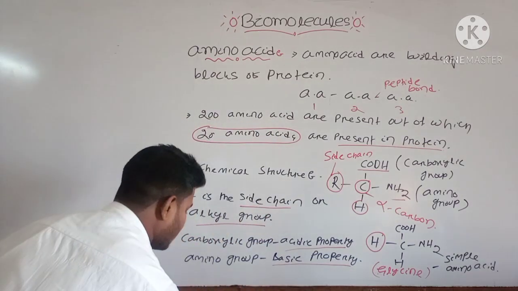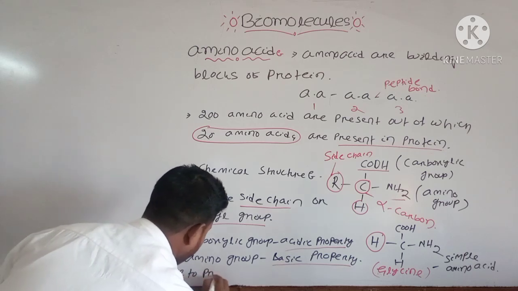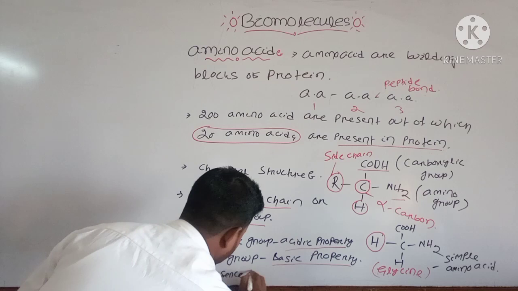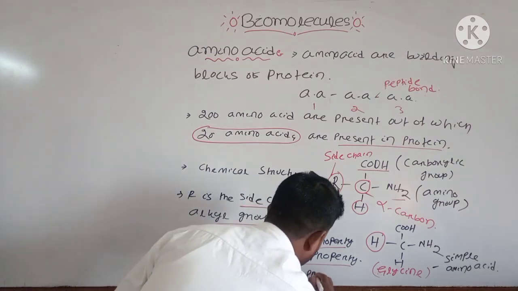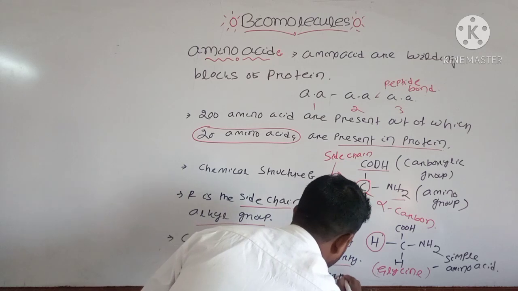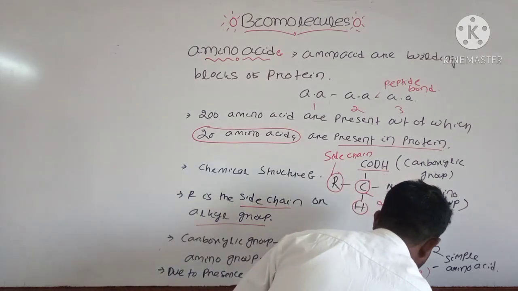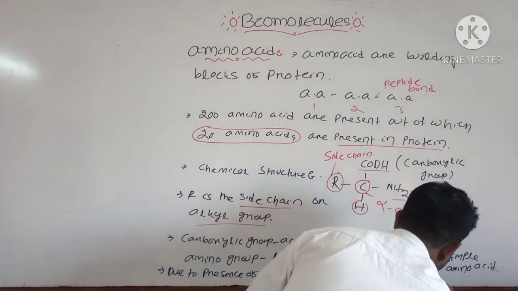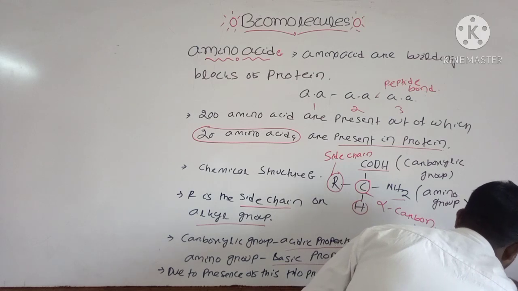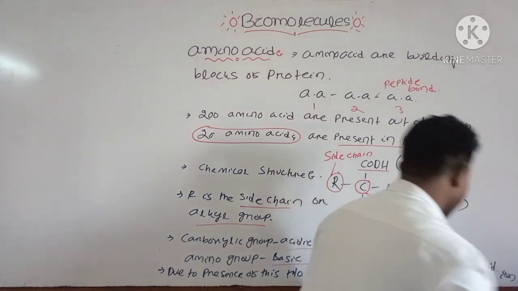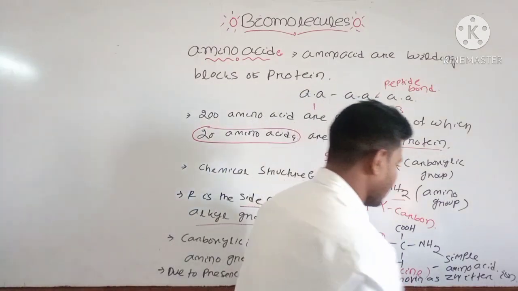You can write that point: due to the presence of these two properties, the amino acid is called or known as zwitterion.